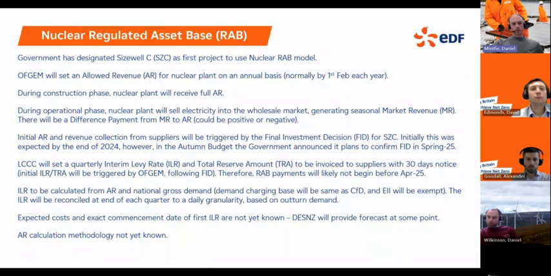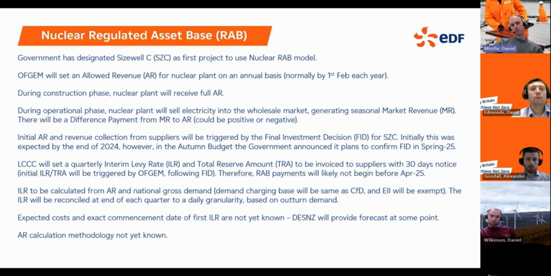So what we know so far from information provided to us from LCCC and DESNZ is that Ofgem will set an allowed revenue for Sizewell C on an annual basis. Normally that'll be by 1st of February each year. During the construction phase of a project, the nuclear plant will receive that full allowed revenue. And that's one of the key differences from the CFD, where the CFD generators don't receive any subsidy payments until they actually start generating. Whereas with nuclear RAB, they start receiving payments during the construction phase.